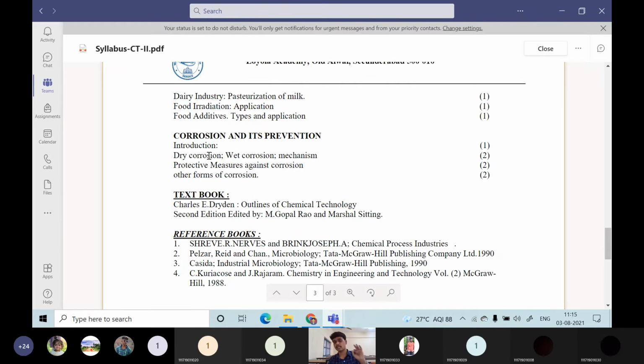Then the prescribed textbook for this CT2 will be Outlines of Chemical Technology by Charles E. Dryden. So this Dryden will be your prescribed book. Most preferably you can take the second edition, or the advanced edition also. The editors for this book are M. Gopala Rao and Marshall Sittig. I hope you are aware of this textbook from earlier, because you have already studied Chemical Technology 1. So the same book we will be using here.